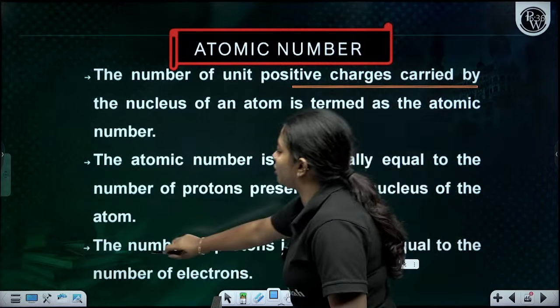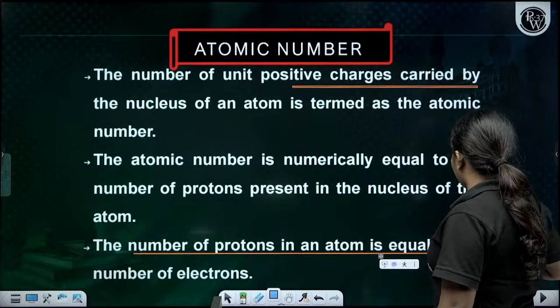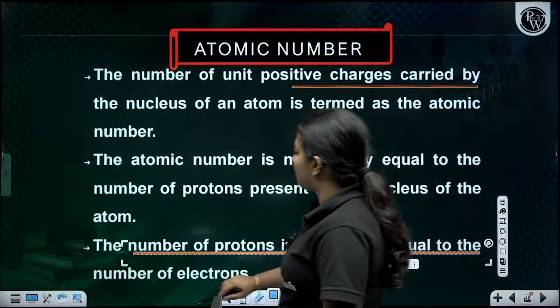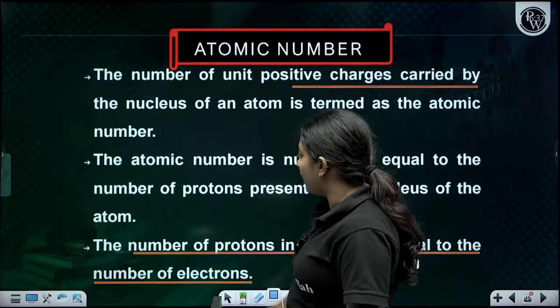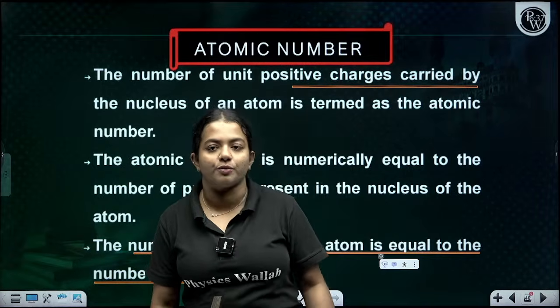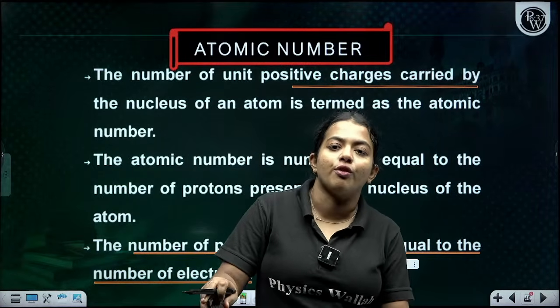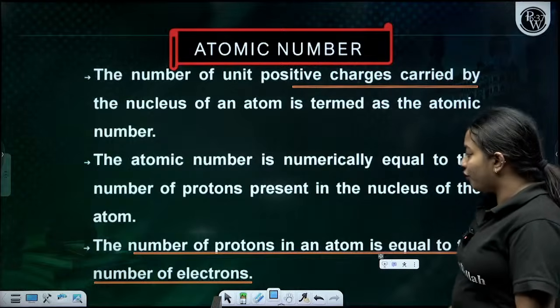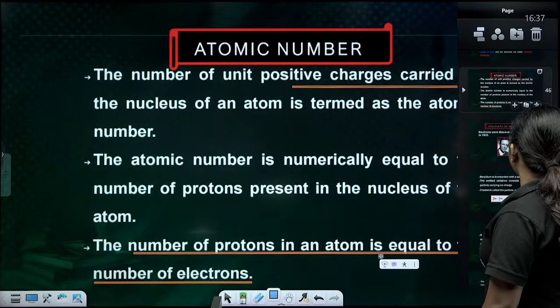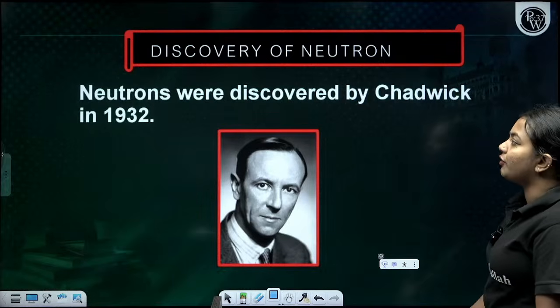The number of protons and the number of electrons is going to be equal in the atom. Clear? It's going to be equal in the atom. So I can say that the number of protons is equal to the number of electrons in an atom. Okay, fine. Yes, perfect.